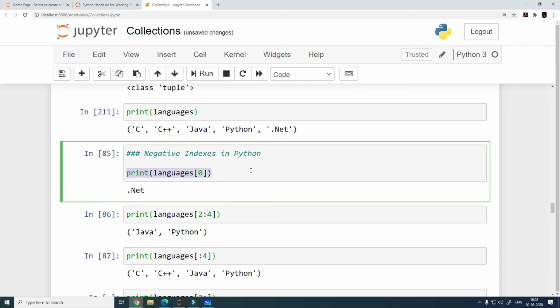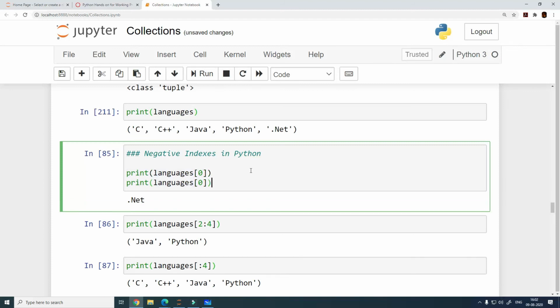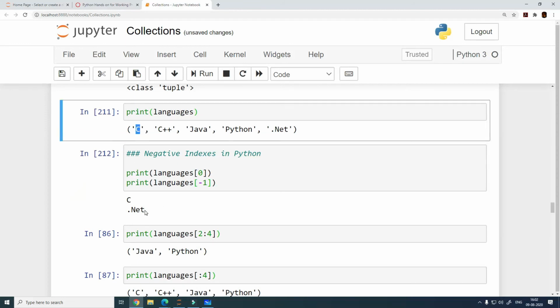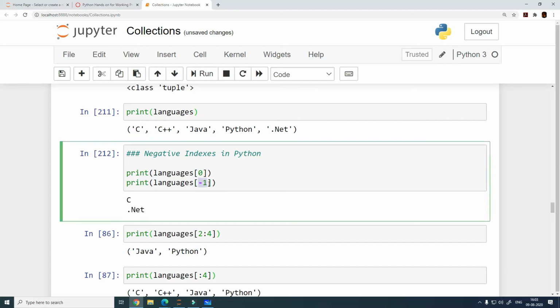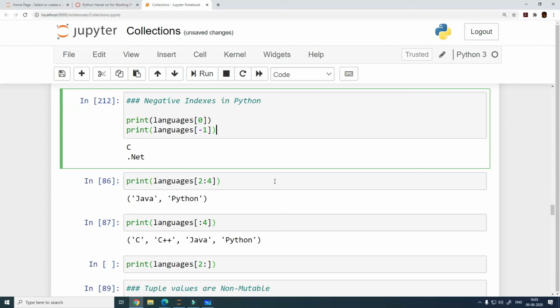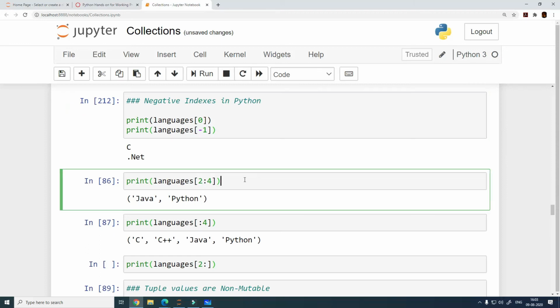So let me first use a positive index and then we can use a negative index as well. So it is printing the first element and then the last element as well. So it is actually working with positive indexes as well as negative indexes. So nothing new here, right? We already seen this, and let's just skip through really quickly here, right?